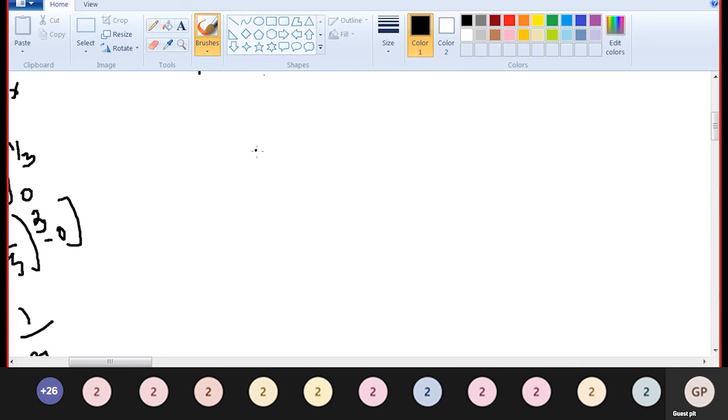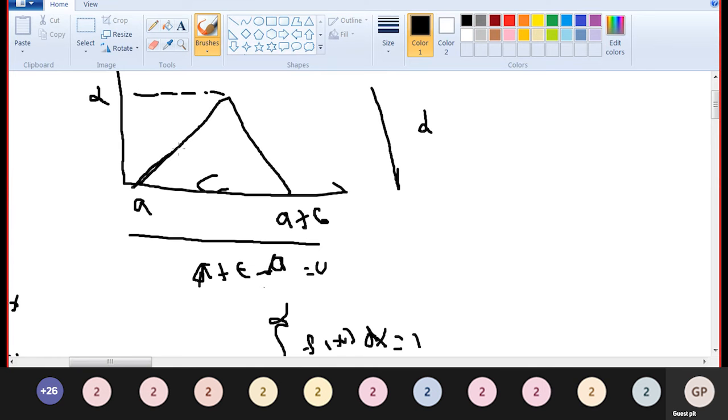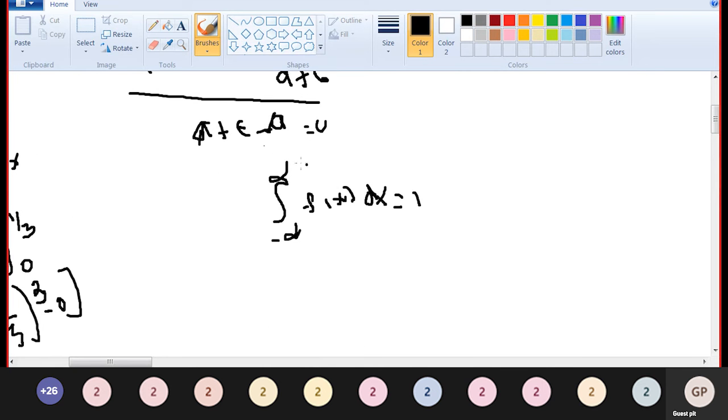It is a continuous random variable. You know that for the probability density function, the area under the curve, the integral from minus infinity to plus infinity of f of x dx, is equal to 1. Now this is nothing but a triangle.